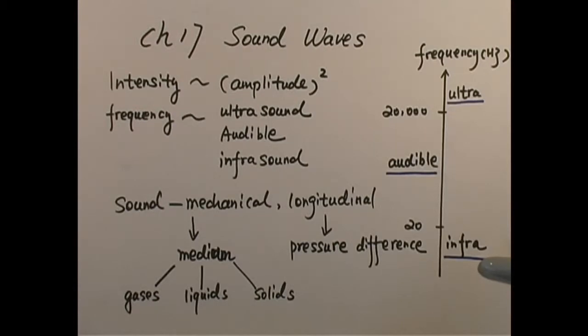Dogs will be able to hear ultrasound, and elephants will be able to hear infrasound. And for human ears, we need a frequency range from 20 to 20,000 Hertz. I mentioned if we have enough intensity and the right sound frequency range, then the sound waves will be audible to human ears.